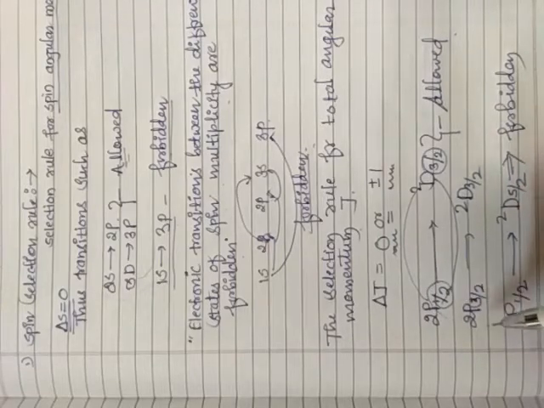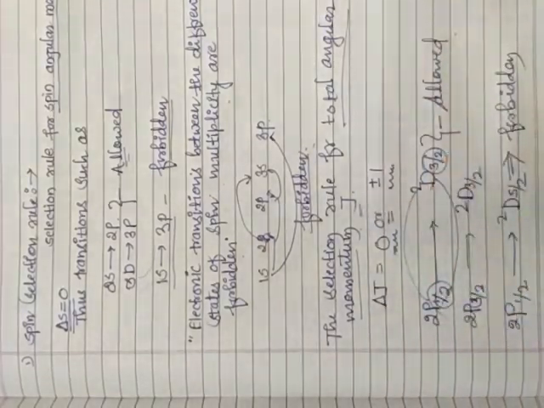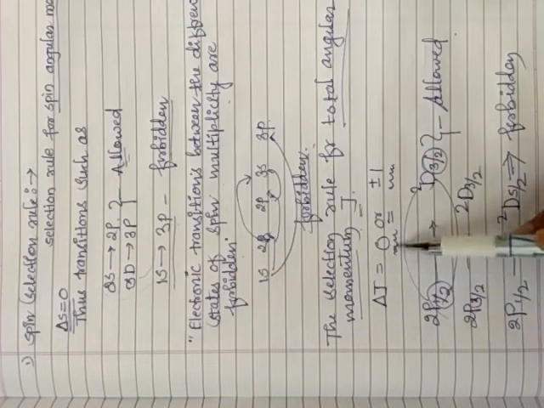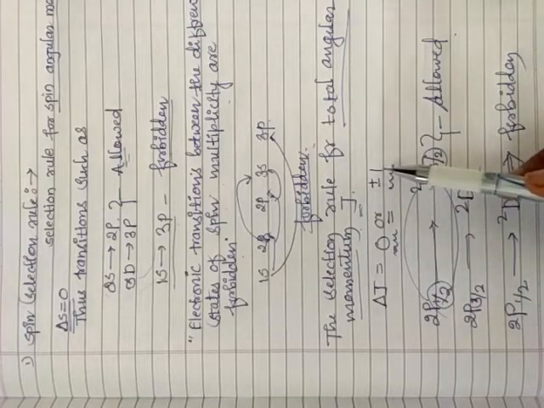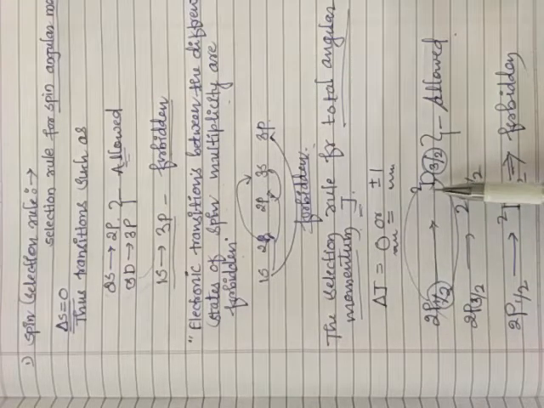this is what I have told here about spin. I am taking here total angular momentum, that is J. It can be denoted delta J is equal to 0 or plus or minus 1. If the electron goes from 2p 1/2 to 2d 3/2, it is an allowed type, and 2p 1/2 to 2d 5/2, such type of transitions are forbidden transitions, isn't it?